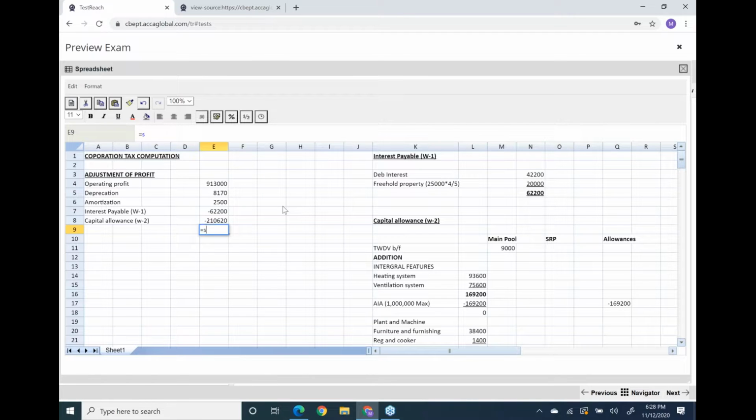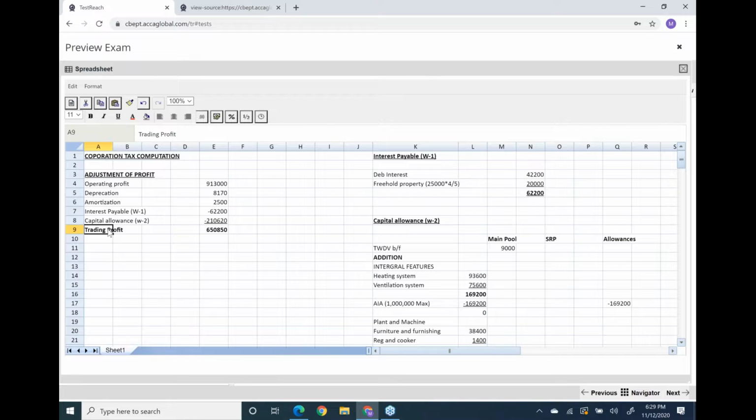We added accounting depreciation and amortization, and we have deducted the capital allowance. Now your final trading profit is 650,850. Only one thing we have just calculated.